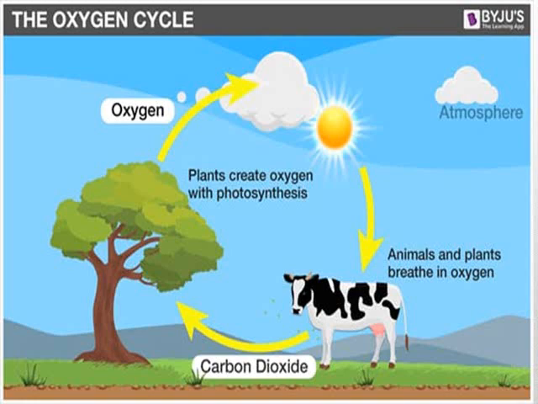This cycle of consumption and release of oxygen in nature is called the oxygen cycle. Photosynthesis and respiration are the two main processes responsible for maintaining the balance of oxygen in the air. Plants and animals are interdependent: plants provide oxygen and animals provide carbon dioxide, and they help to maintain the oxygen cycle. The oxygen cycle helps in maintaining the balance of oxygen and carbon dioxide in the air.